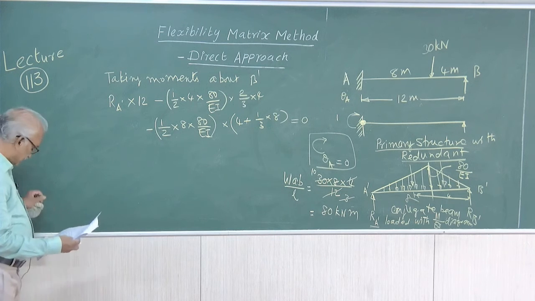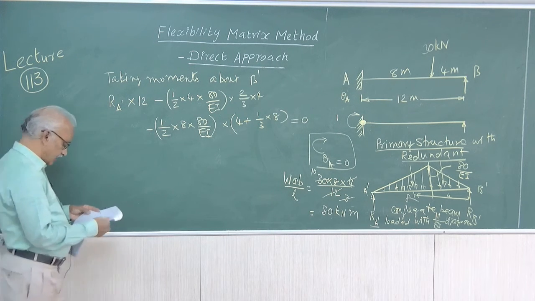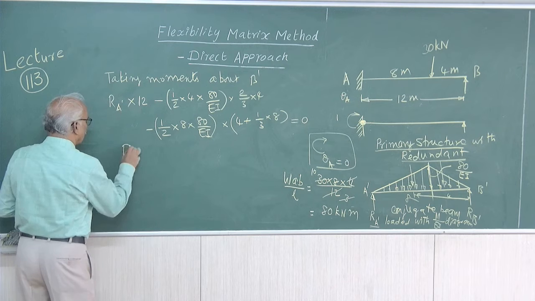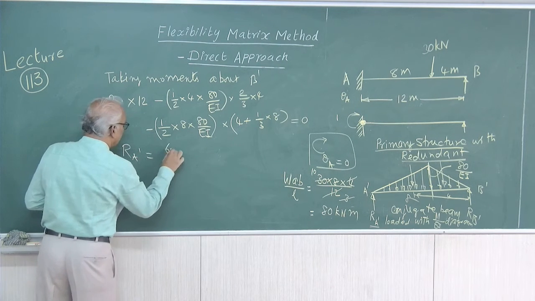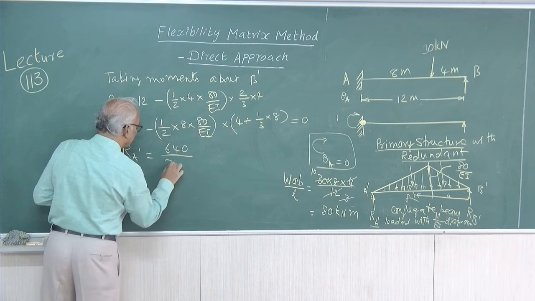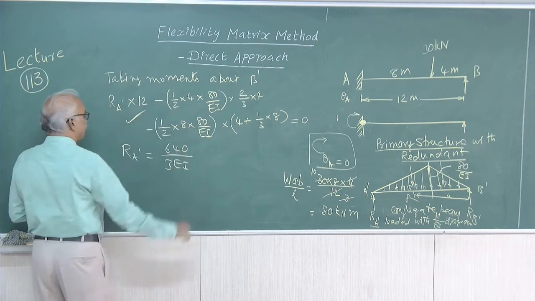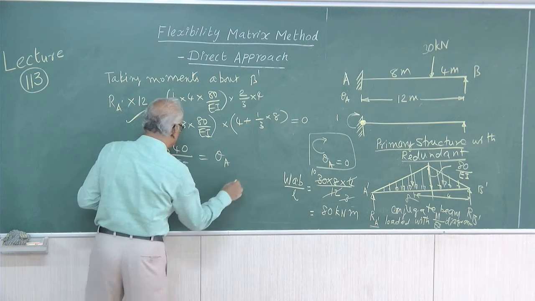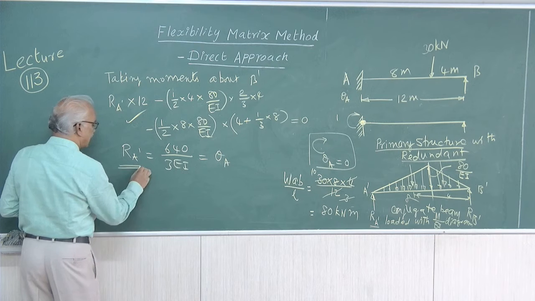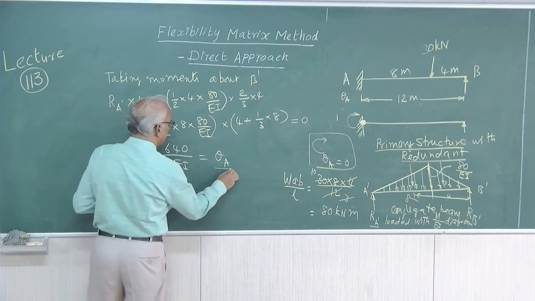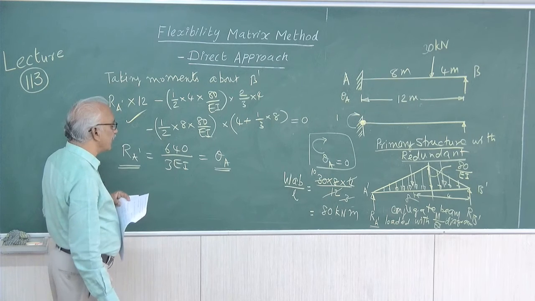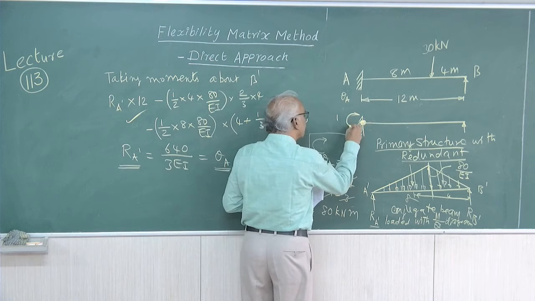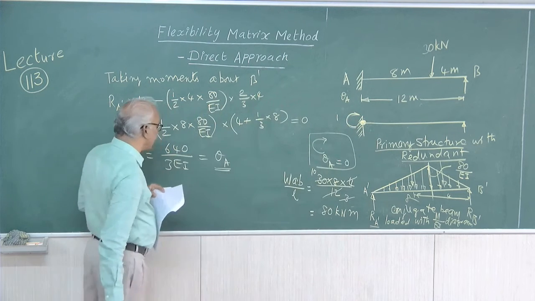On solving this, we will get the value of RA dash equal to 640 by 3EI. So, this is equal to theta A. This is the shear force at A dash of the conjugate beam, that is, the slope at A of the given beam, that is, the displacement along the coordinate. The displacement along the coordinate is theta A.